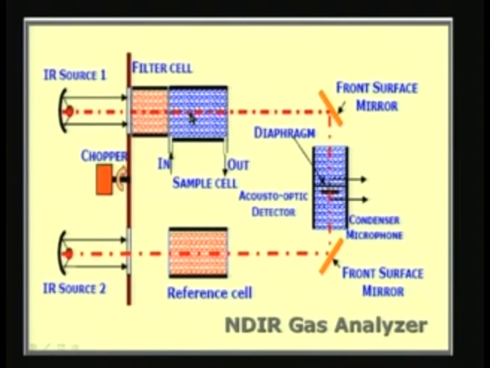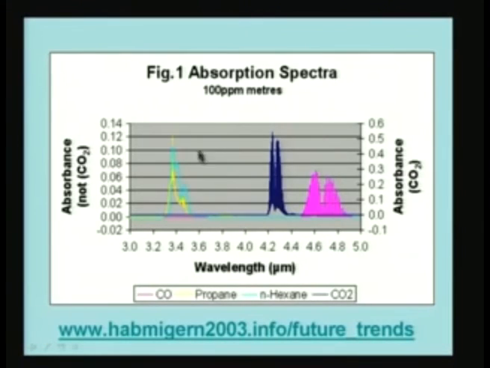If you remember, when we talked about absorption, we said, for example, this is characteristic of carbon dioxide, carbon monoxide, and so on. Suppose you take a look at these two, propane and hexane. Both are going to absorb in the same region, but to different extents. There may be some overlap, some region where both will absorb, and some region where only one will absorb.